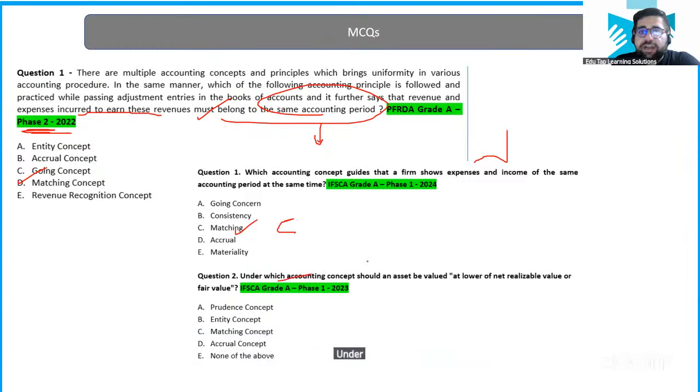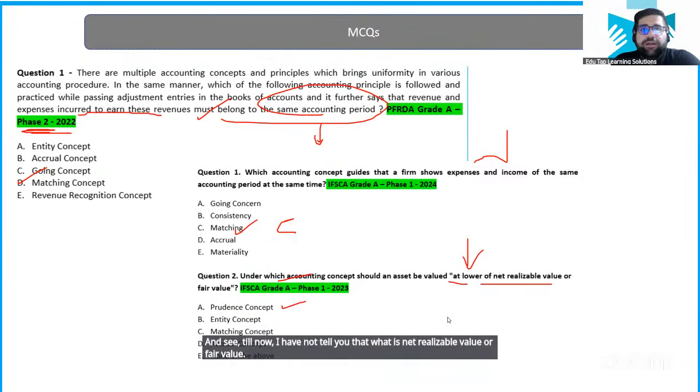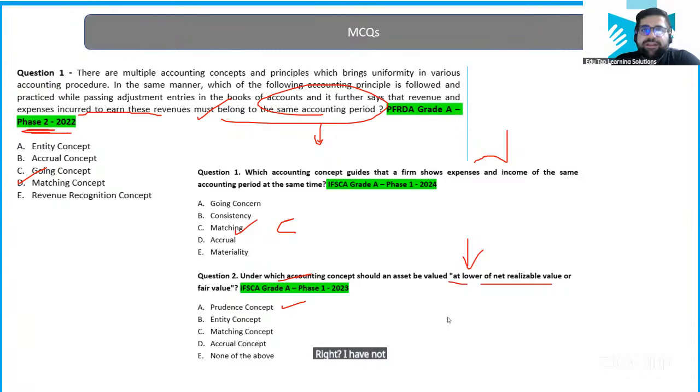Under which accounting concept should an asset be valued at a lower of net realizable value or fair value? If you are recording at a lower value, that will come from prudence only. And see, till now I have not told you what is net realizable value or fair value, right? But still, if you apply your brain, entity concept says that business is different, owner is different, which is not in this case.